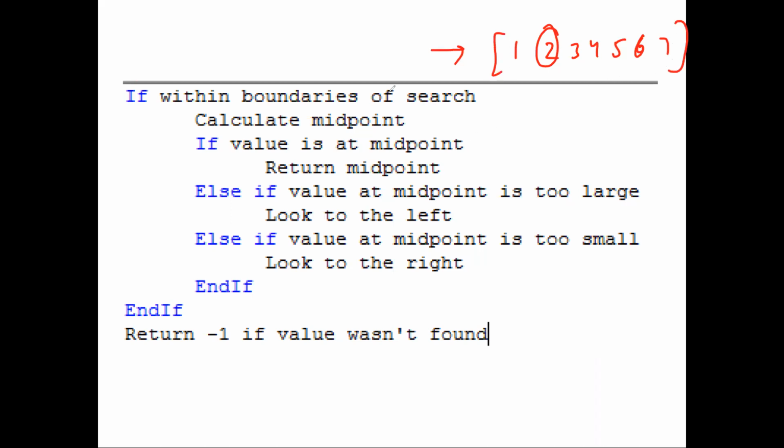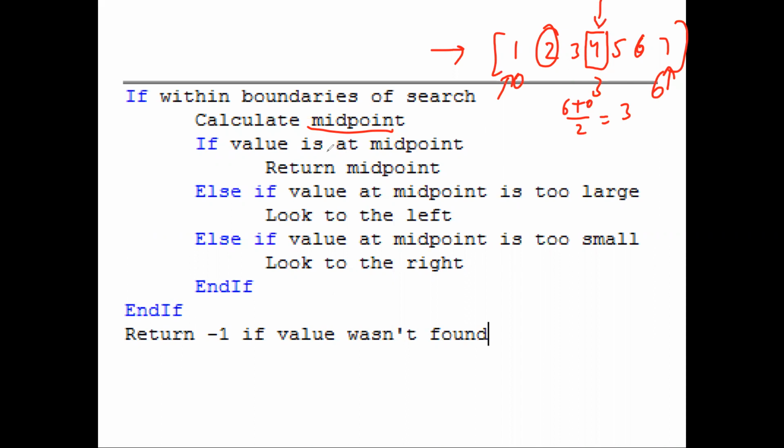So within the boundaries of search means that from the starting point and the end point, calculate the midpoint. So midpoint means this location. If I say that this location is location 0, this is location 6. So 0 1 2 3 up to 6 is the number of locations available to us. So I can say that the midpoint will be (6 + 0) / 2, midpoint is 3. So the third location is this 4 number. So this 4 is my midpoint, and